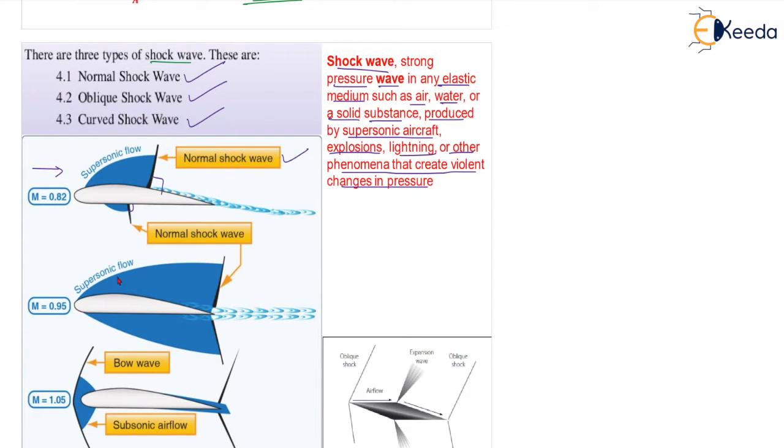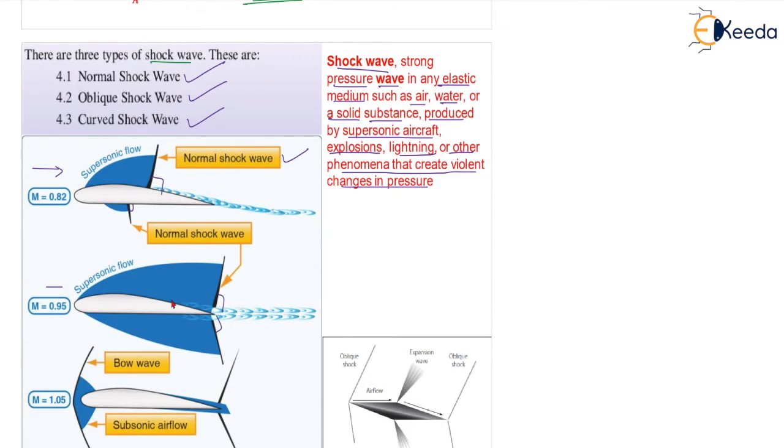So if you increase the Mach number from 0.8 to closer to Mach number 1, 0.95, this is still a flow for the same aerofoil, but the formation of the shock wave will go towards the trailing edge. It will push towards the trailing edge. You can see normal shock formation is here, and on the bottom surface also it is here.